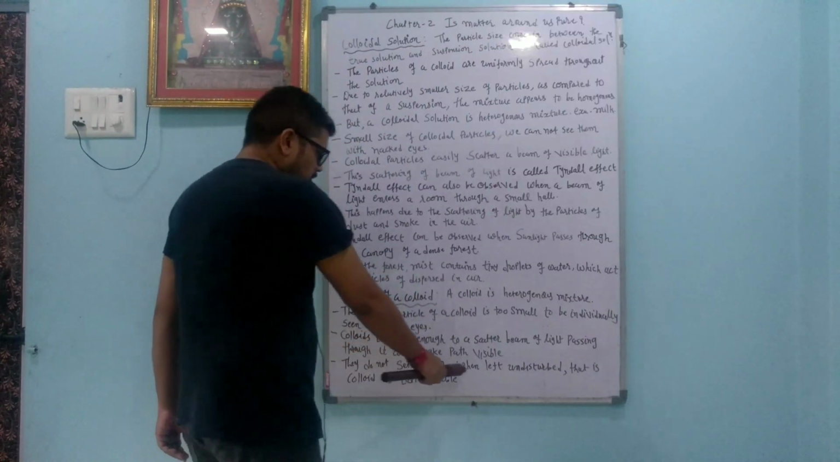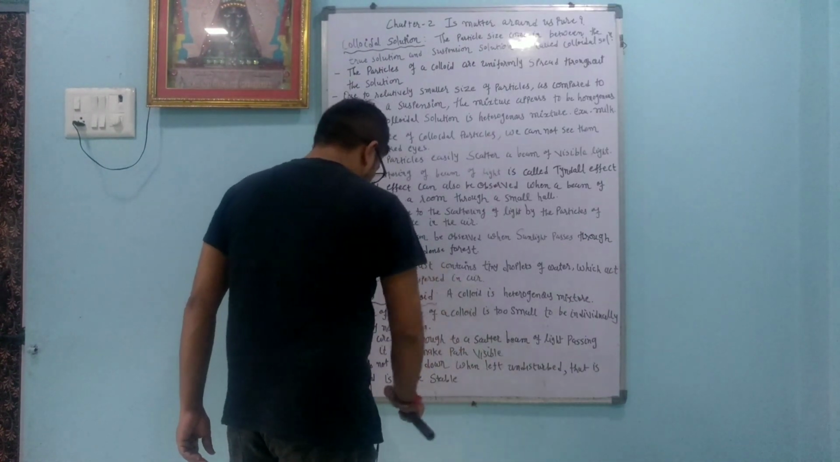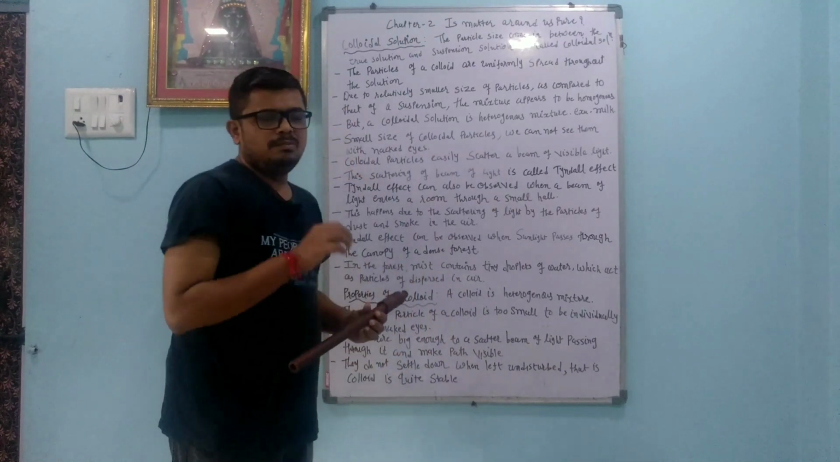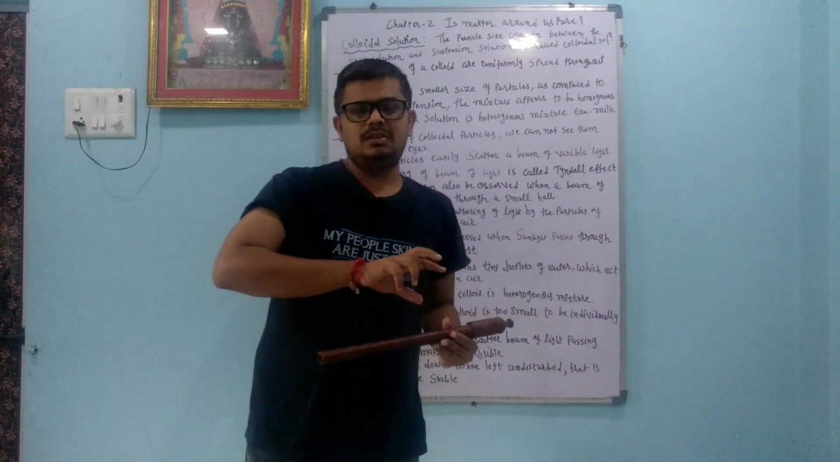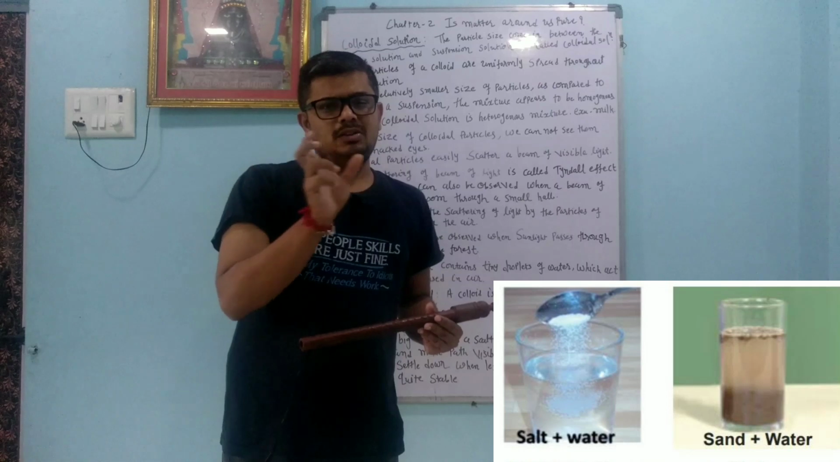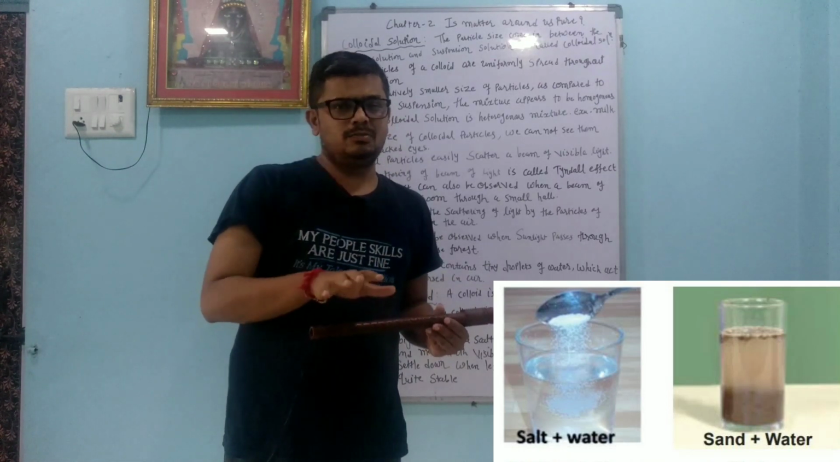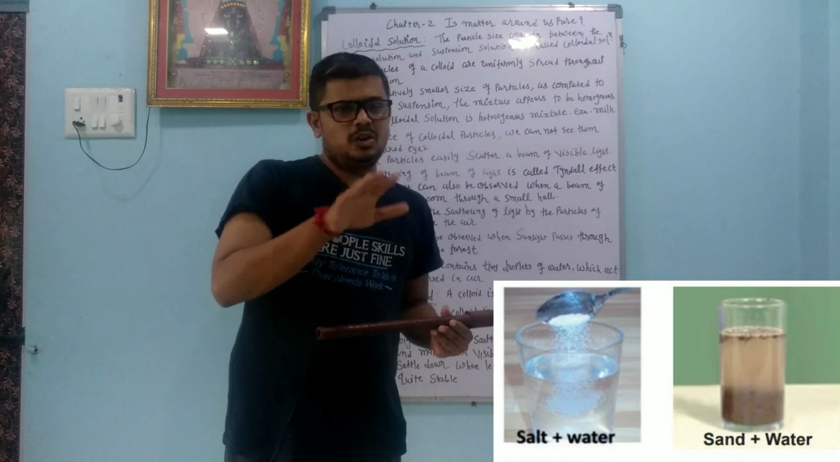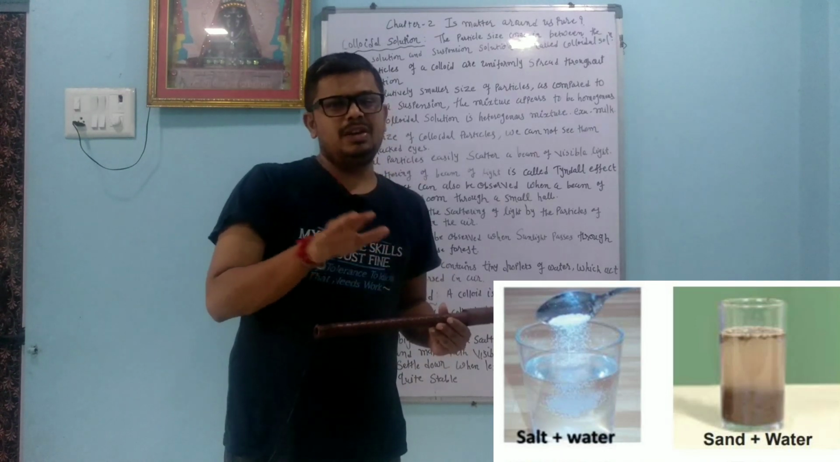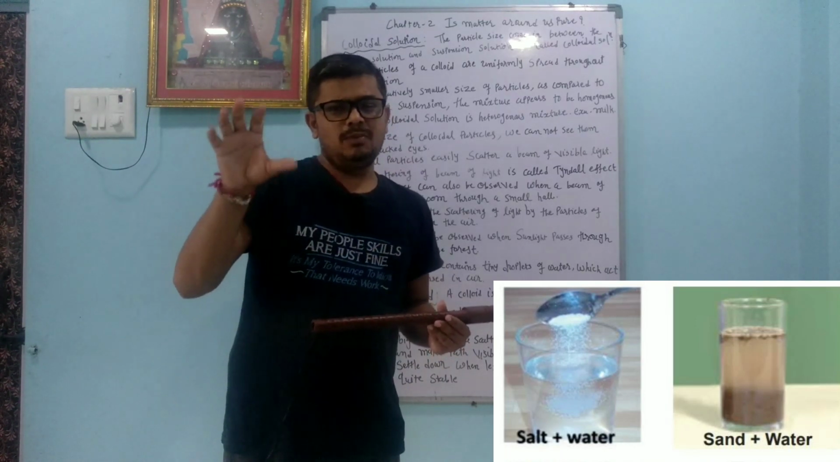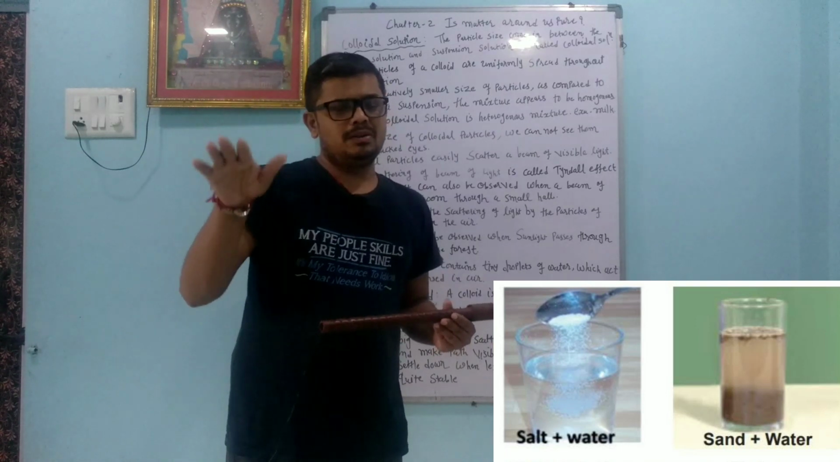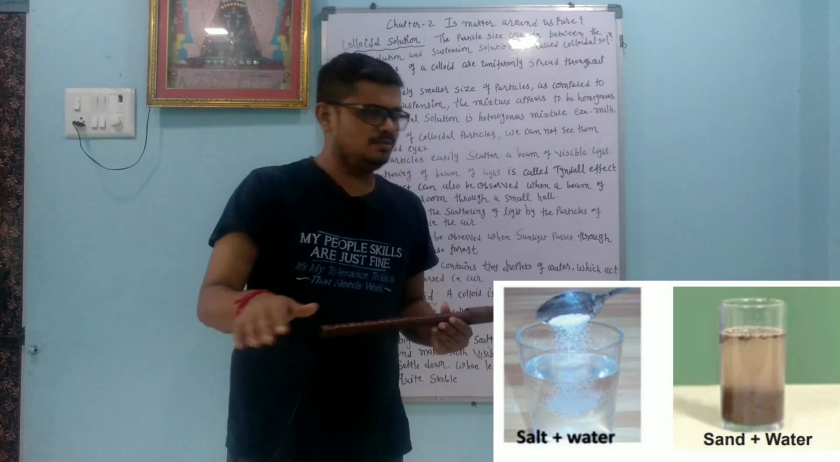They do not settle down when left undisturbed, that is, a colloid is quite stable. The main difference between a suspension and a colloidal solution is that colloidal solutions will never settle down, meaning they are stable. Solute and solvent are not separated, whereas in a suspension, if we leave it for a long time, the suspended particles settle down.